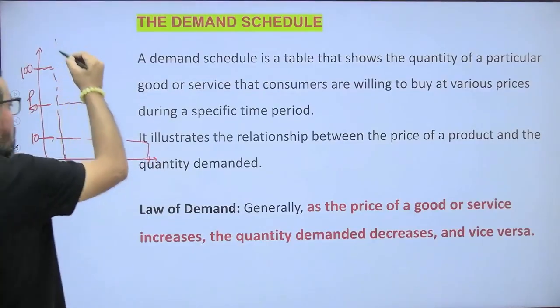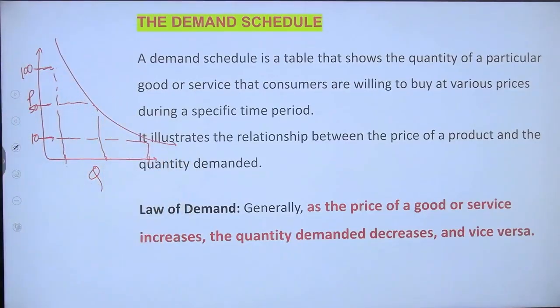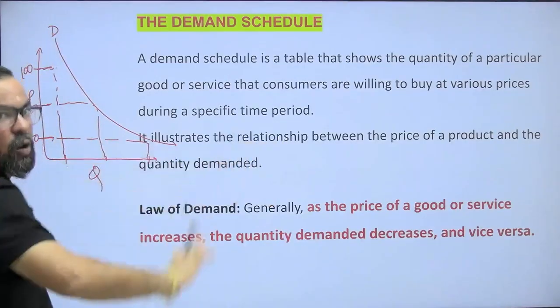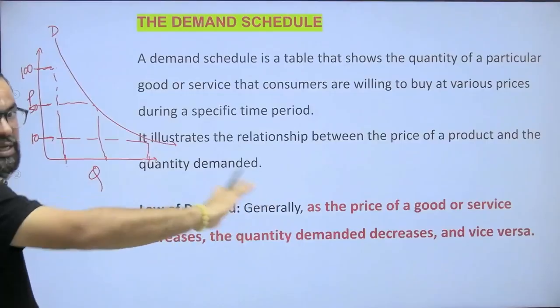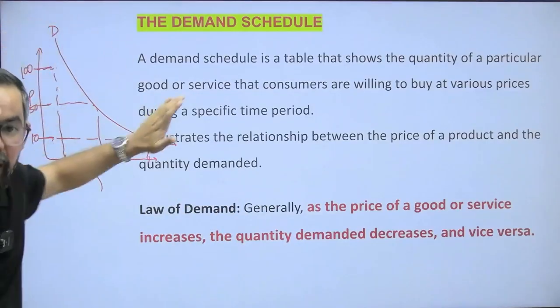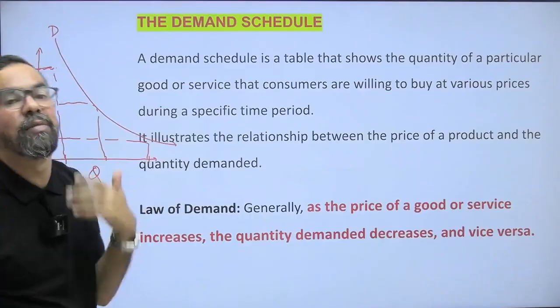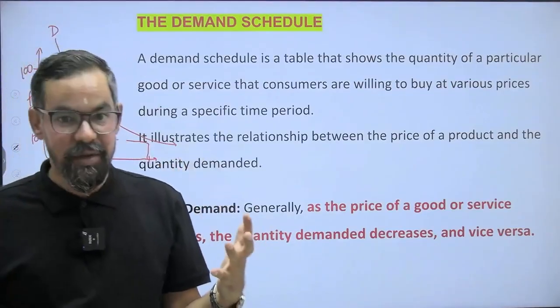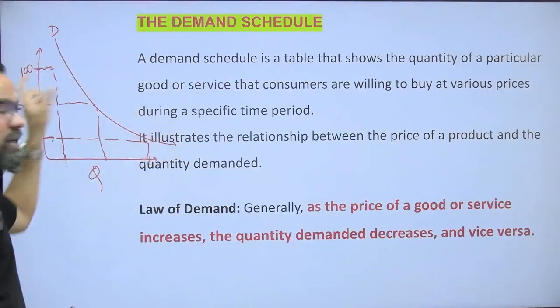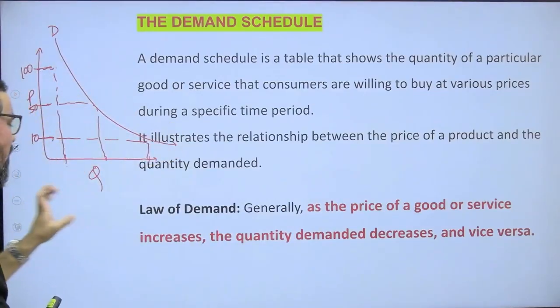The demand curve generally moves from left to right, downwards. That means there is more demand from the customer side. And how does this curve move? There is a relation between price and quantity demanded.